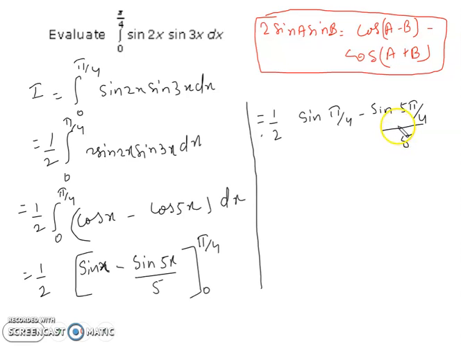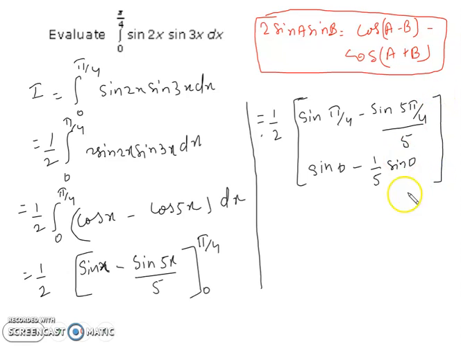Now we put the value 0, and after putting 0 we get sin 0 and 1 by 5 sin 0, and we know that the value of sin 0 is equal to 0.